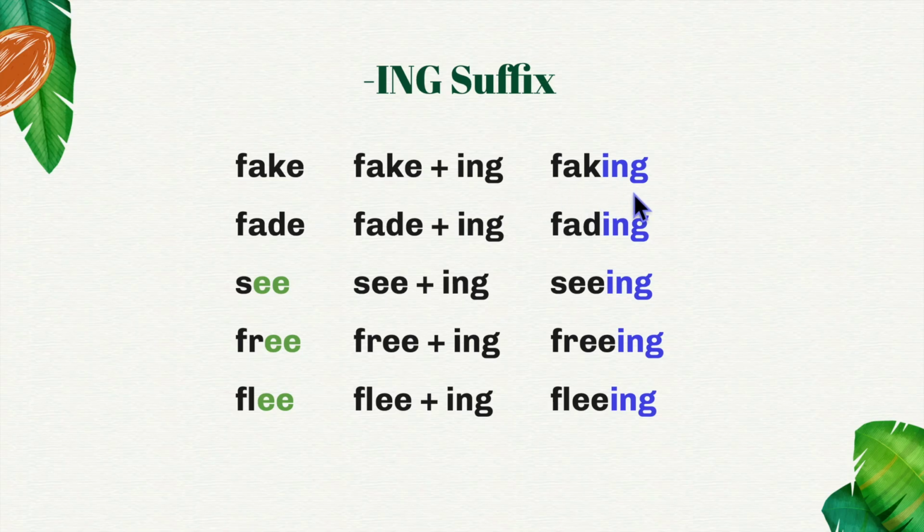Fake, faking. Fade, fading. Two E's make the sound of E. We do not drop one of the E's here. We keep the whole root and just add the ing. Seeing. Free, freeing. Flee, fleeing. We only drop the E before adding the ing if it's there to make the vowel two letters before it have its long sound. If we have two E's at the end of the root, we keep both of them and then add the ing.